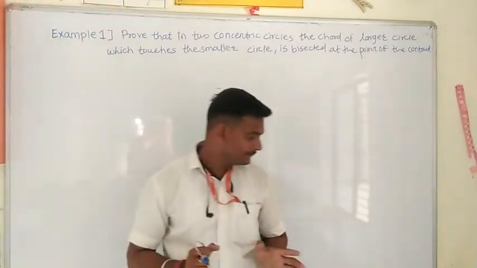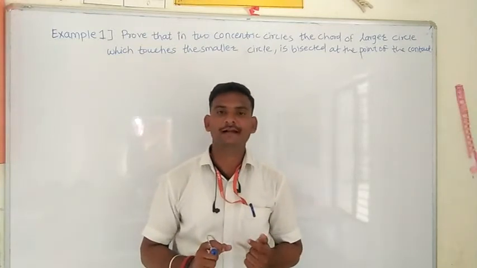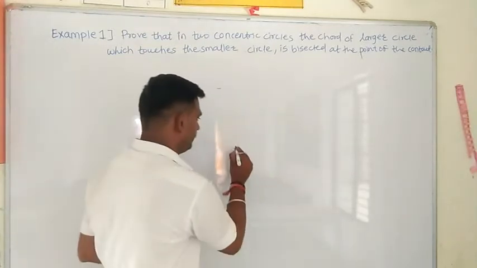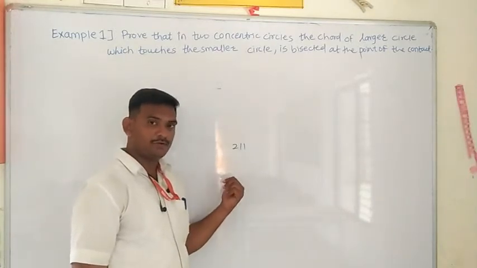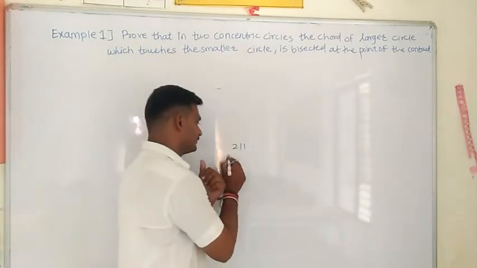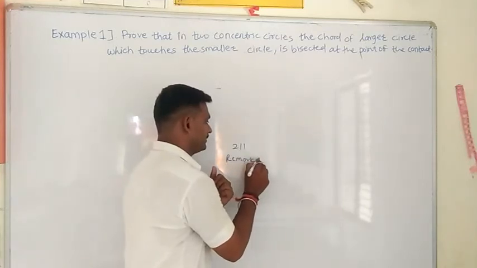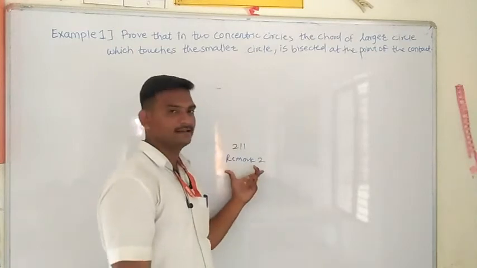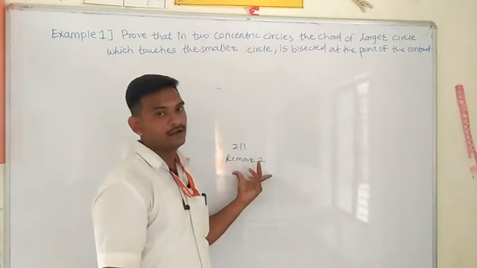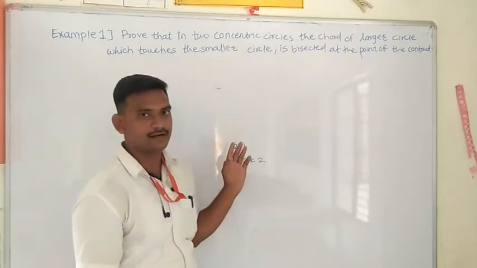Now write down one thing from page number 211, remark number 2. You have to write remark 2. Whatever I explained previously is given in remark 2. You have to copy down that remark 2 from page number 211.